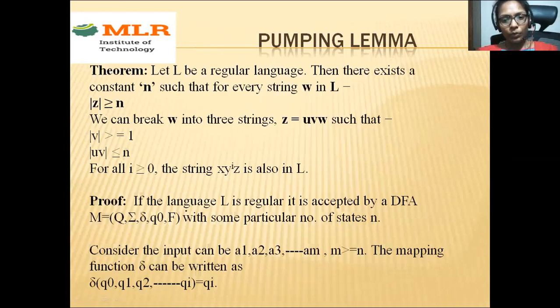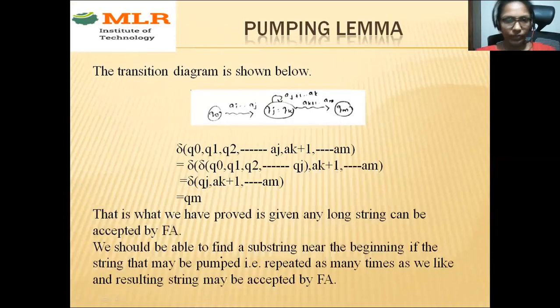Coming to the proof, I'm just taking a DFA here, with a five-tuple notation, and then I'm taking a transition here. So Q0, Q1, Q2, and so on up to Qi, where it is reaching the final state. Now consider this diagram. See here Q0 and so on. It is reaching some intermediate state, and so on. Again, it is reaching the final state.